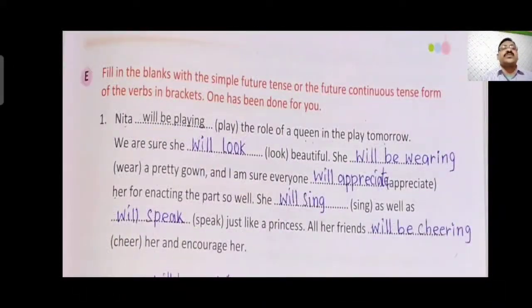In future continuous tense, you can use will be or shall be plus ing. Nita will be playing the role of a queen in the play tomorrow. We are sure she will look beautiful. It should be looking; I have written look, children, please correct it. She will be looking beautiful. She will be wearing a pretty gown. And I am sure everyone will be appreciating her for enacting the part so well.